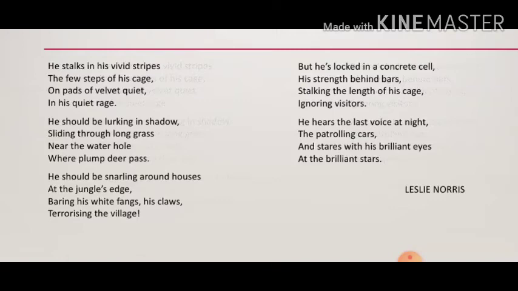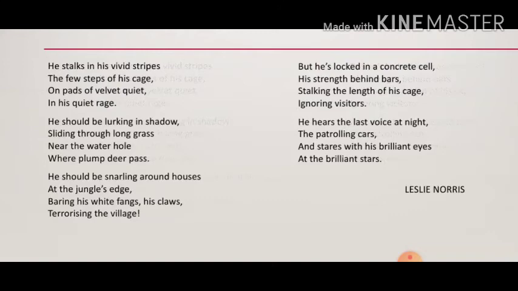He just stalks in the cage. He never tries to terrorize the visitors because his power is restricted by the cage. Therefore, he never tries to terrorize as he cannot attack them. He cannot express his anger because he is in a confinement. He cannot do anything. He is helpless.